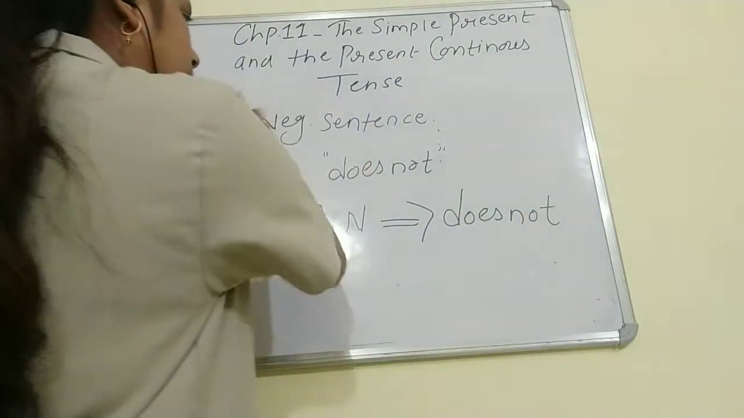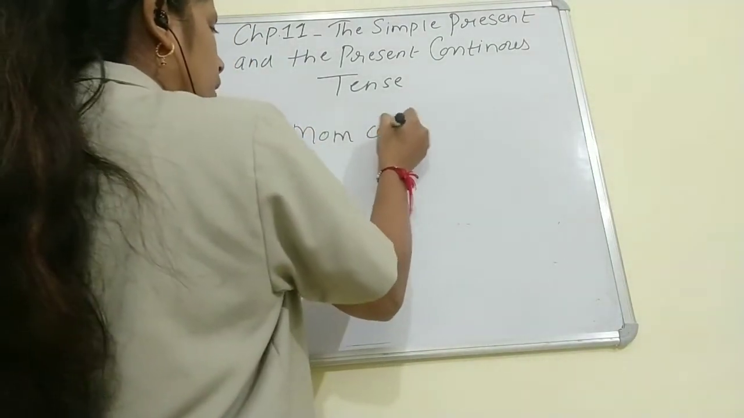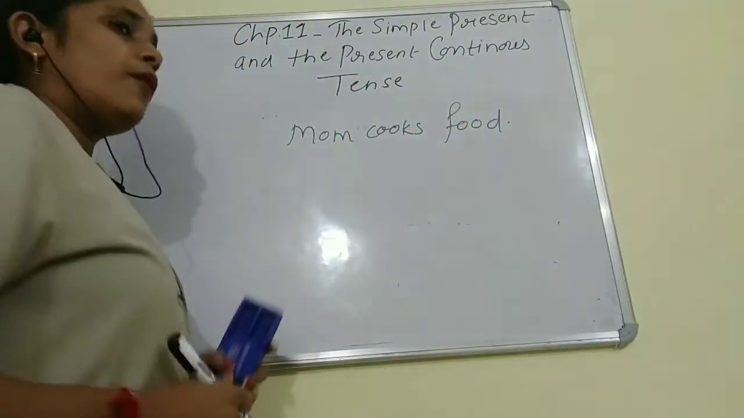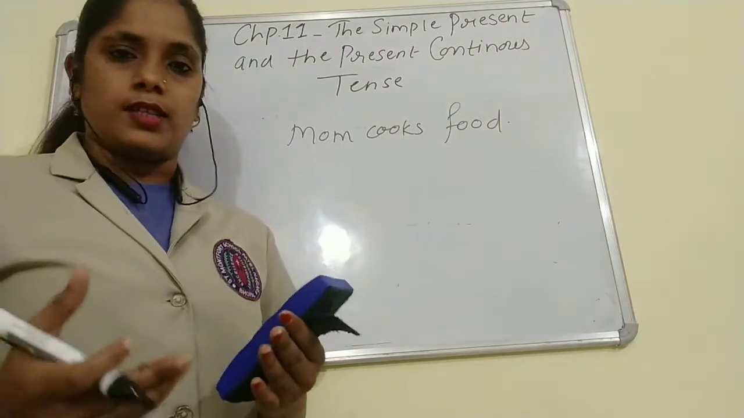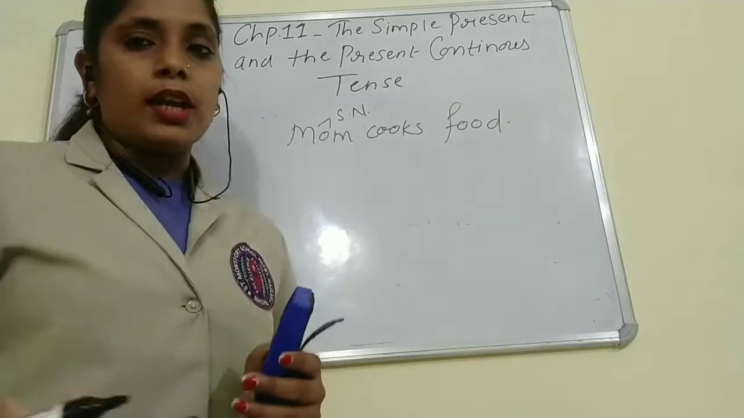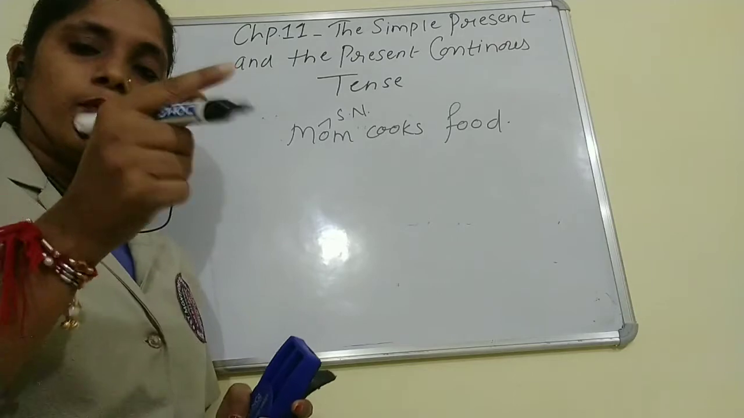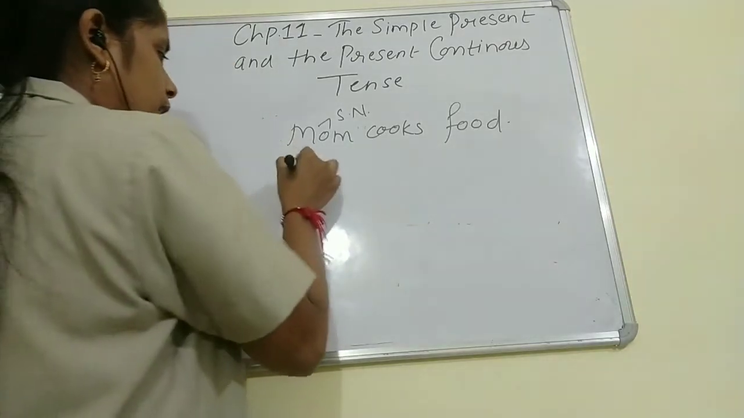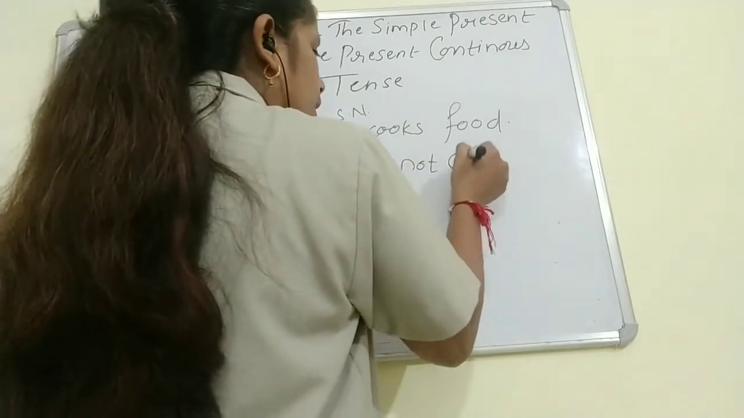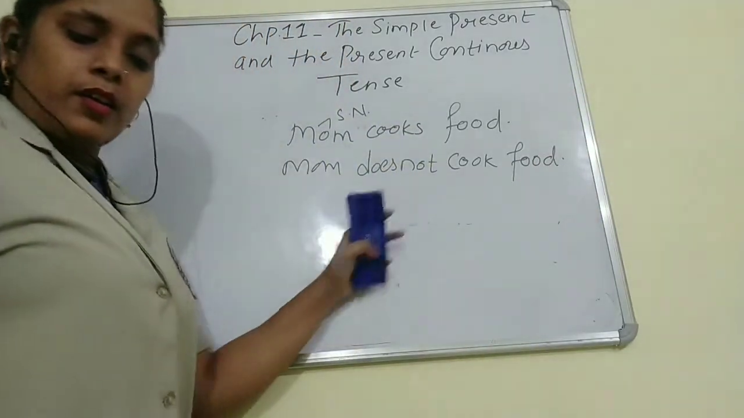Now see here an example. Mom cooks food. Now we have to frame a negative sentence for this. As mom is our singular noun, with a singular noun I will add does not. Mom does not cook food.